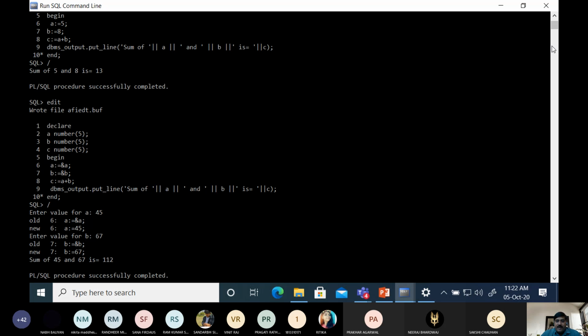Now if you want to make a program to calculate the factorial of a given number, then what will you do? We need a looping construct. So a looping construct is in PL/SQL. Using that construct, we can develop a program to find out the factorial of a given number. So what is the logic behind that? How do we calculate the factorial of a given number? Please let me know.